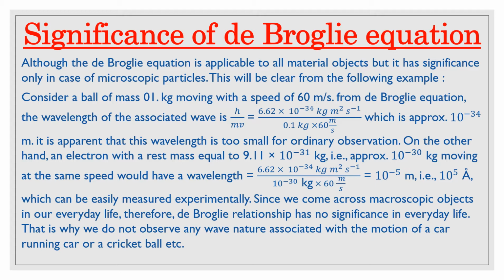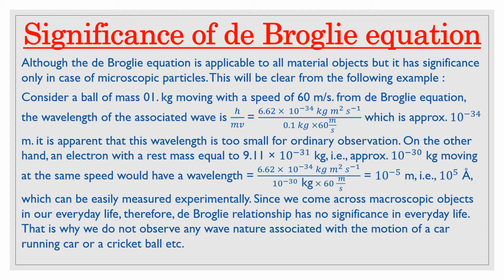Moving at the same speed, it would have a wavelength equal to 10 to the power minus 5 meter. In terms of angstrom, we can write it as 10 to the power 5 angstrom.